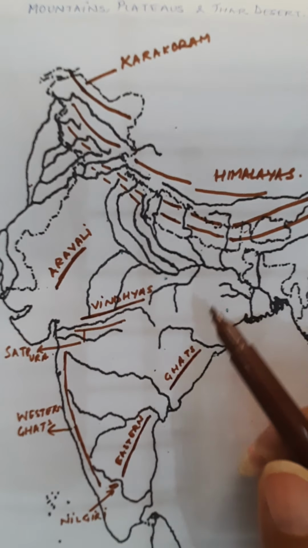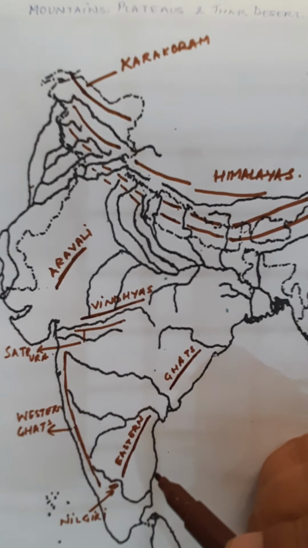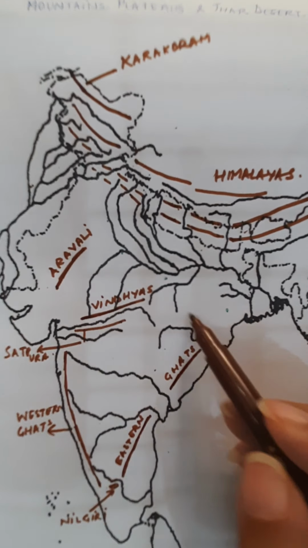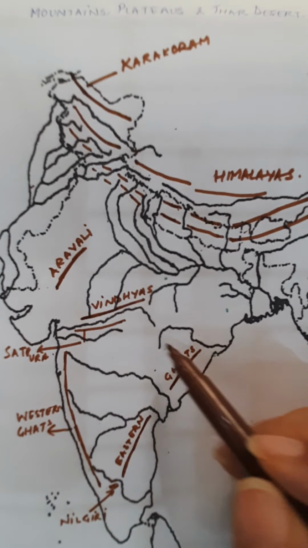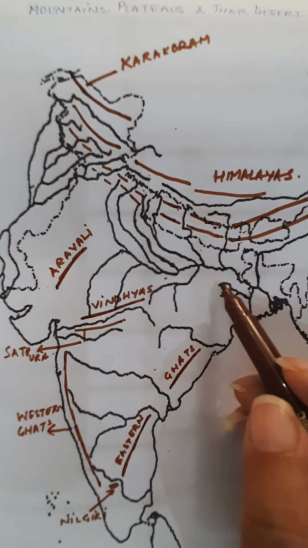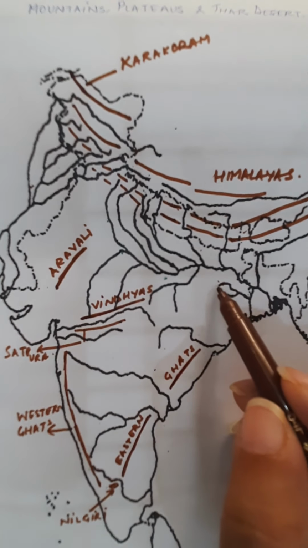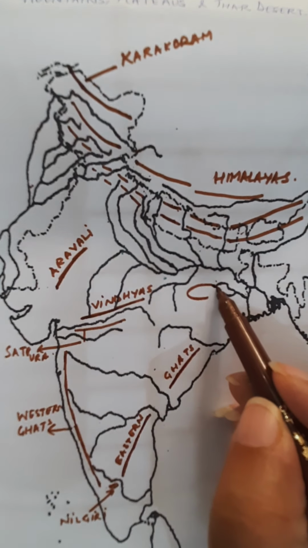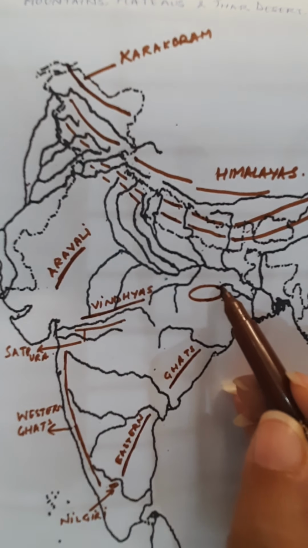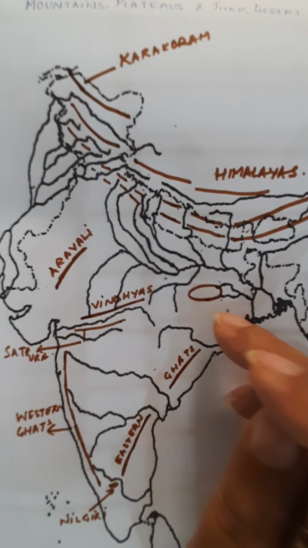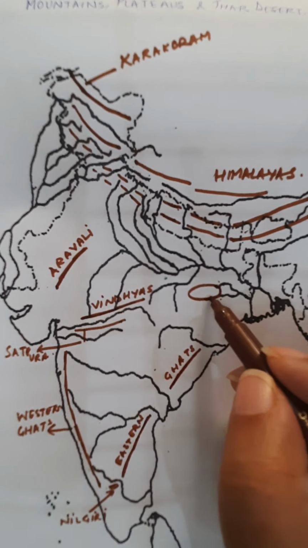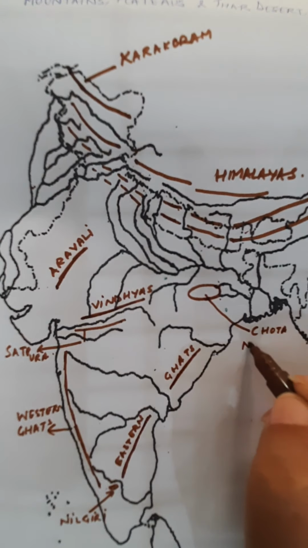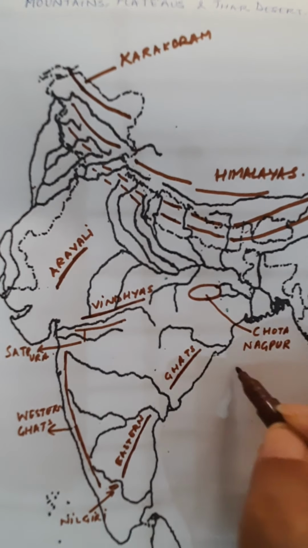Now these are the mountain ranges and hills that you have to mark in your map. There are two plateaus, one being the Chota Nagpur plateau over here, and the other being the Deccan plateau over here. Now the Chota Nagpur plateau is where you have the river Damodar. Between this river, you draw an oval shape touching the tip of these two rivers, because again these two rivers rise in the Chota Nagpur plateau, and this you will be marking as the Chota Nagpur plateau.